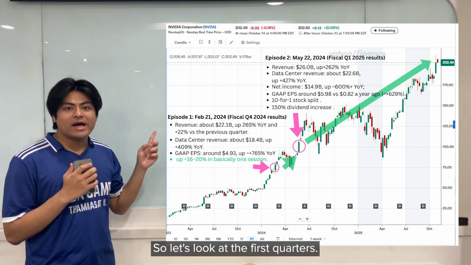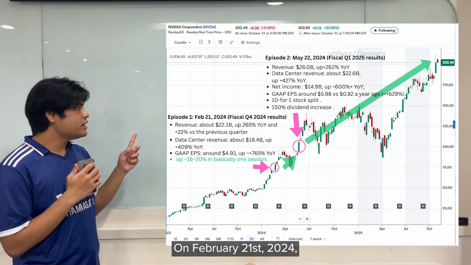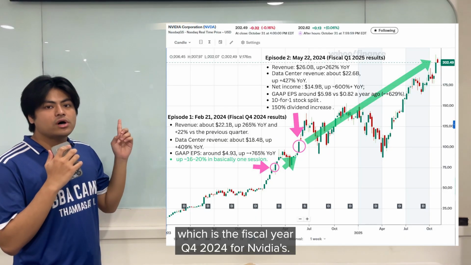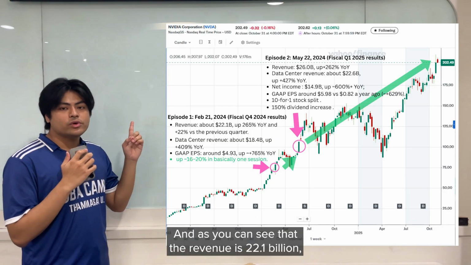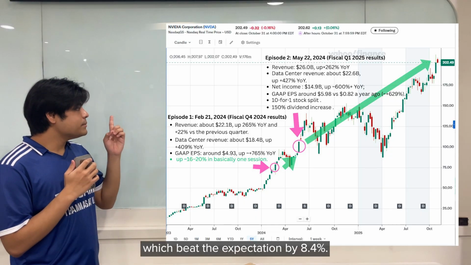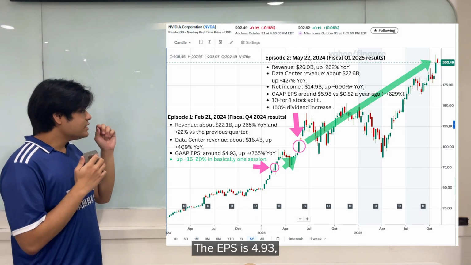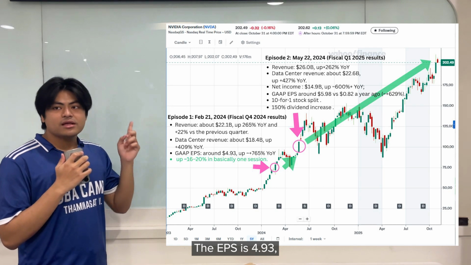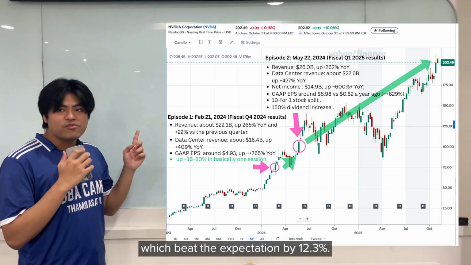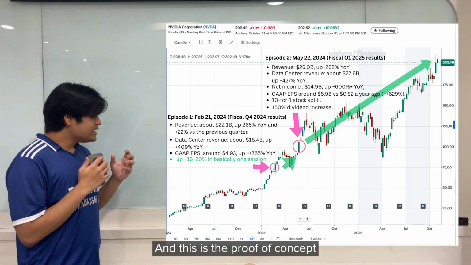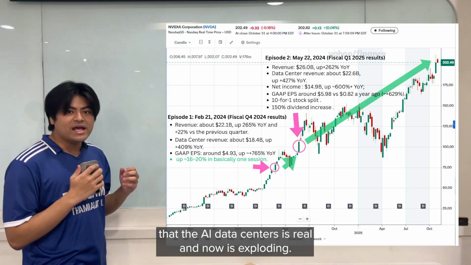So let's look at the first quarter. On February 21, 2024, which is the fiscal year's quarter 4 of 2024 for Nvidia, as you can see, the revenue is 22.1 billion, which beat the expectation by 8.4%. And the EPS is 4.93, which beat the expectation by 12.3%. And this is the proof of concept that the AI data center is real and now is